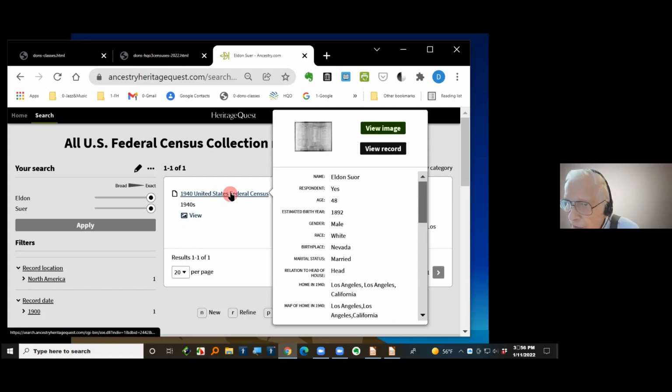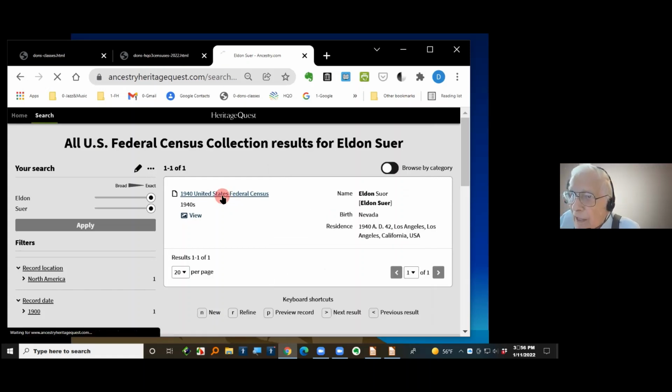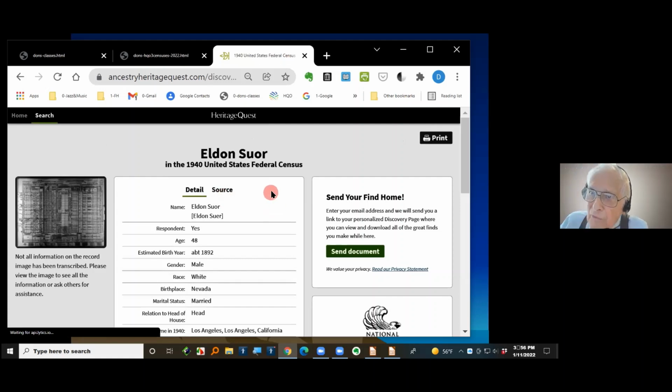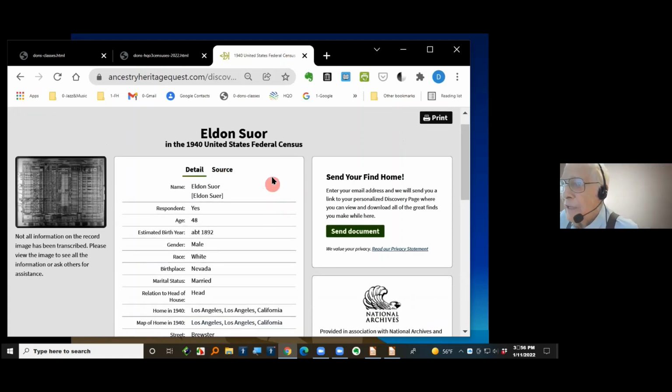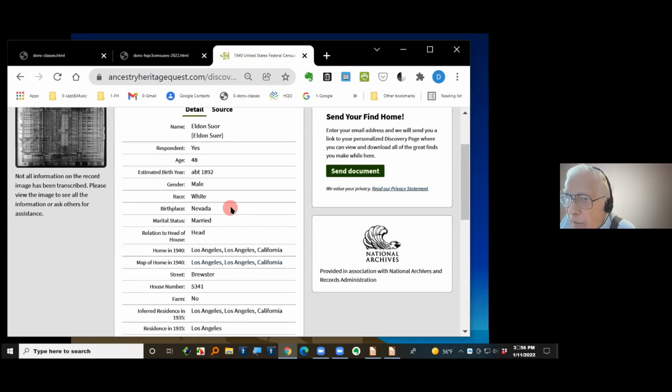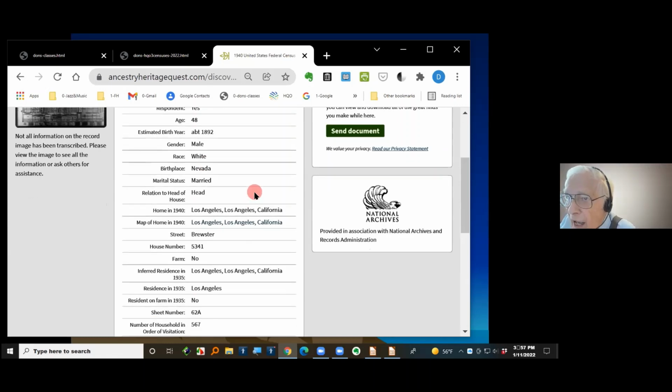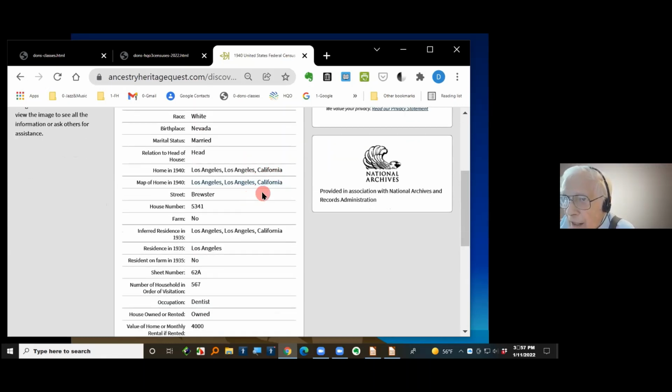One result. I'm going to click on this thing, because this is a really good illustration of errors in indexing. See down here, it's S-S-U-E-R, but up here, for some reason, Ancestry has it as HeritageQuest Online, which is their product, S-U-O-R. I don't know why the difference in that, but if you look down here, born in Nevada, lives in Los Angeles, 5341. We lived on Mecca Street. That was the right address, 5341.